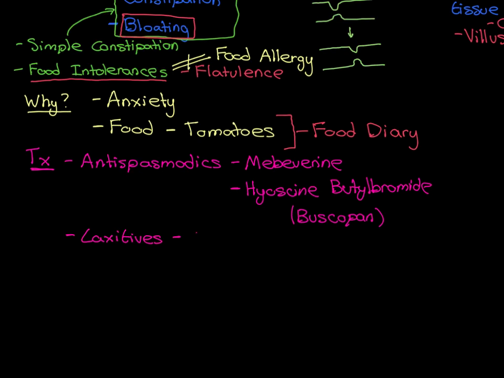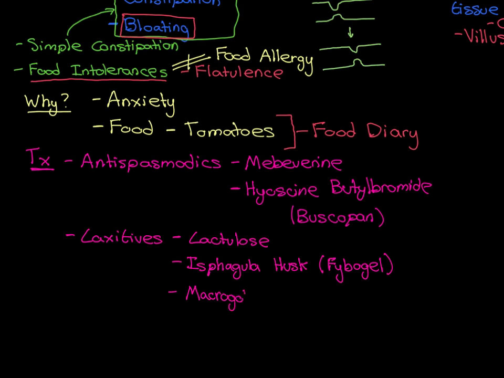So some laxatives that we can give, lactulose is a first line laxative. Other laxatives, ispagula husk is another one. Because that's a difficult name to pronounce, we often call it by its brand name in the UK, which is Fibogel. And macrogols are another key laxative.